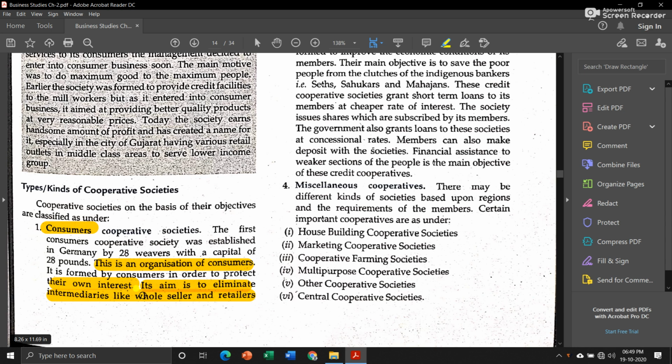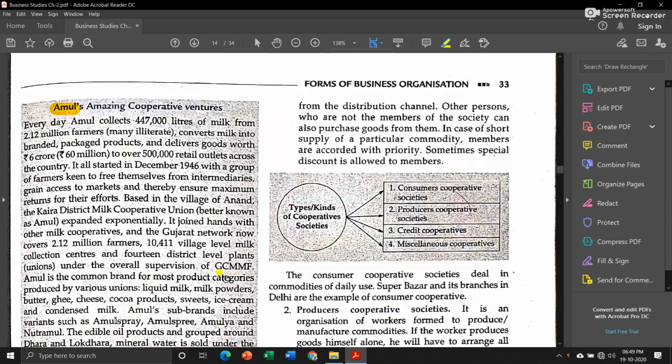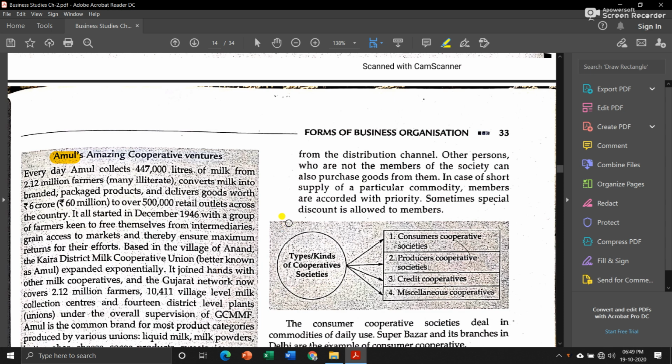Now, the main aim of this kind of cooperative society is nothing but to eliminate wholesalers and retailers, because if retailers and wholesalers are not in the distribution channel, then the consumers can buy at a cheaper rate from the manufacturer itself. Okay, other persons who are not the members of the society can also purchase goods from them. In case of short supply of a particular commodity, members are accorded priority.